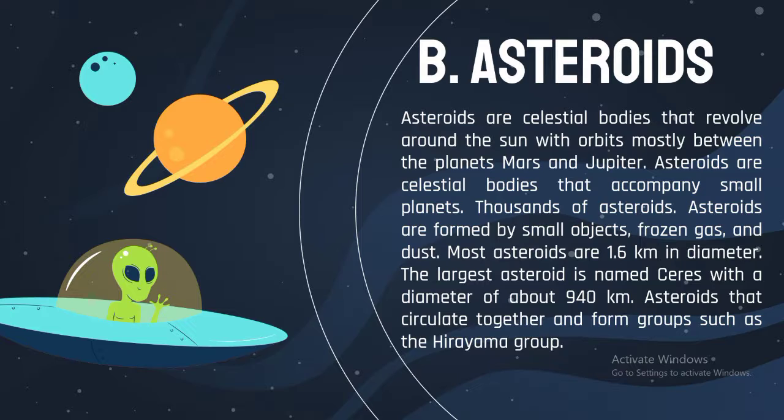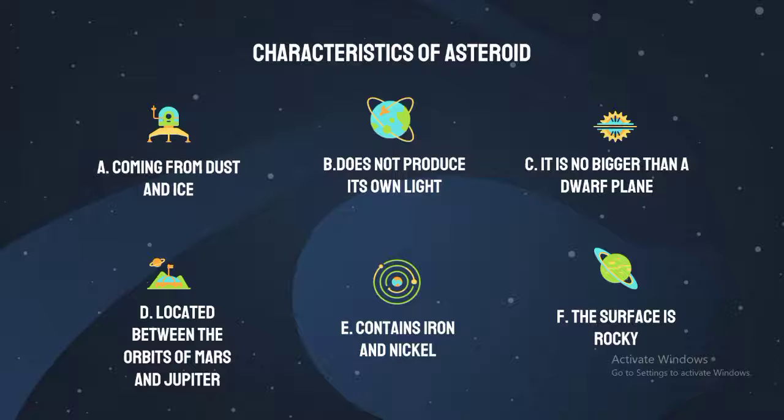Most asteroids are 1.6 km in diameter. The largest asteroid is named Ceres with a diameter of about 940 km. Asteroids that circulate together form groups such as the Hirayama group.